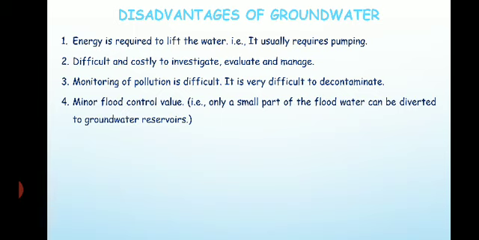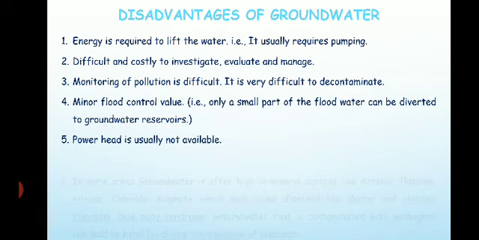If the flood comes, only a small portion of flood water you can divert to the groundwater reservoirs, because once it is saturated, it will not take more water, so it becomes surface water flow. So that is one of the disadvantages. Then power head is usually not available, right? That is one of the disadvantages.